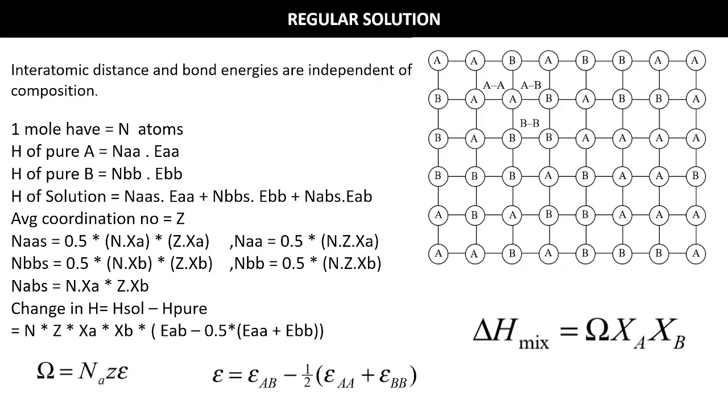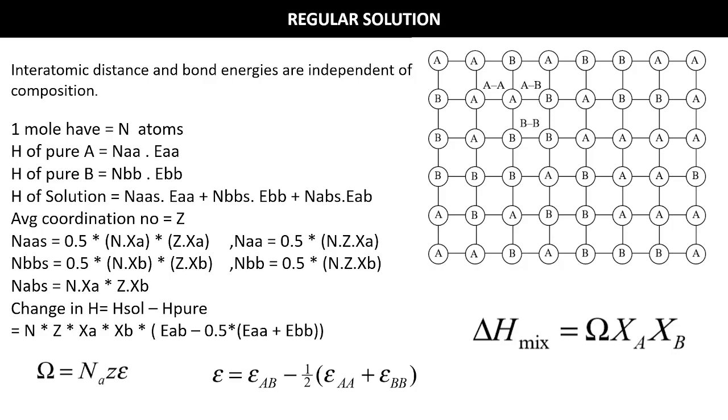So what is the basic assumption for a regular solution model? Whatever the composition of A and B, it will not affect the interatomic distance and bond energies.